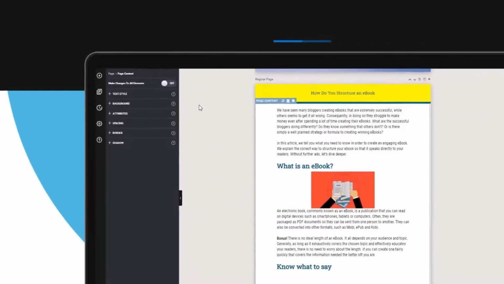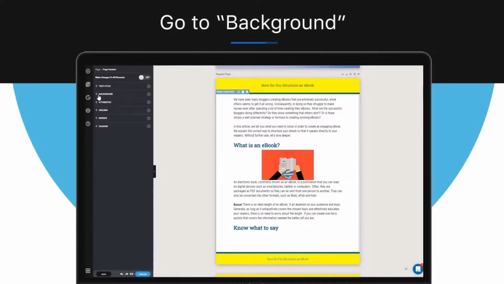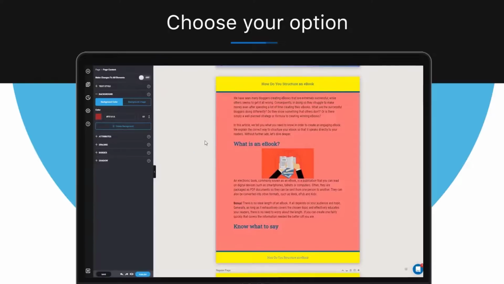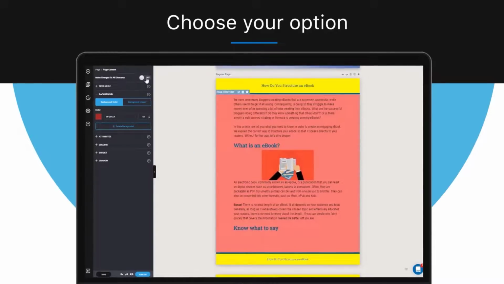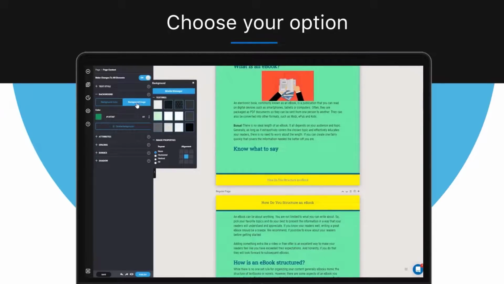To apply any changes to a page, you need to select the page by clicking the page type above the page. In this case, we'll select Regular Page. Now, in order to change the page background, click the background in the left panel. And then from here, you can either change the color, or choose an image by selecting Background Image.